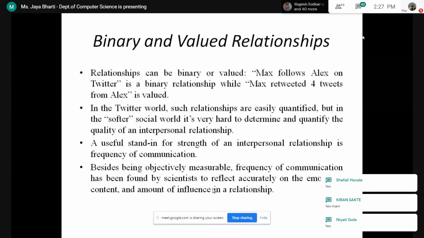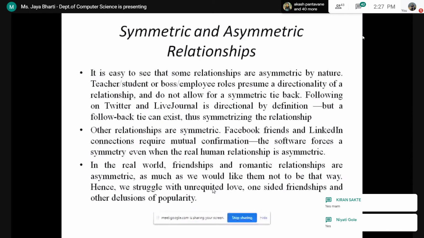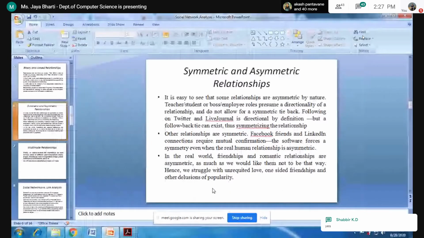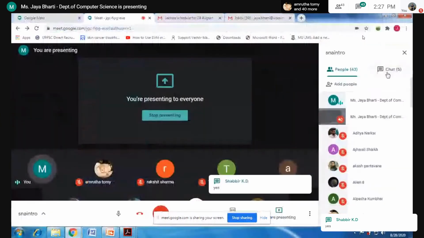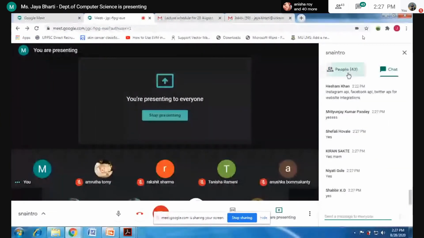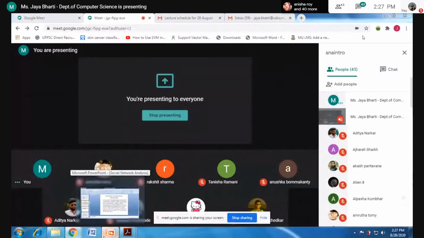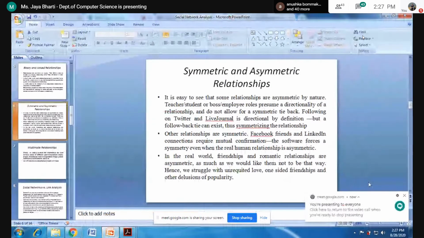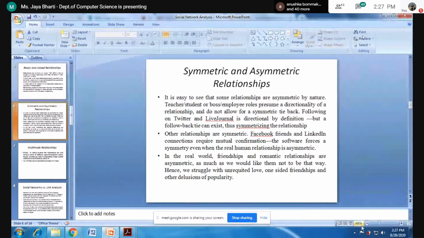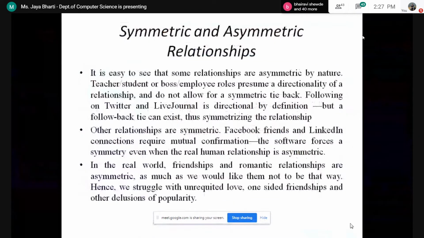So the next is symmetry and asymmetric relationships. So anyone have any idea? Symmetry and asymmetric relationships? What it could be? So symmetric means it could be similar, two-way, and asymmetric means one way. Okay, it is simple.